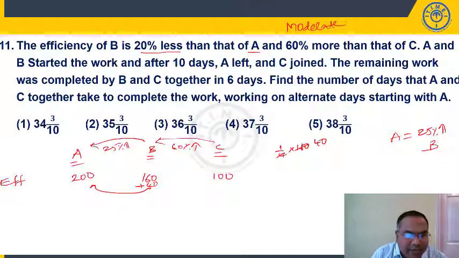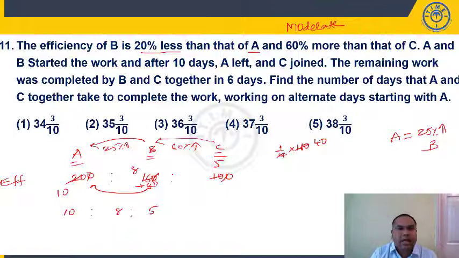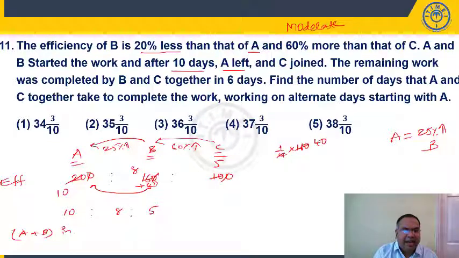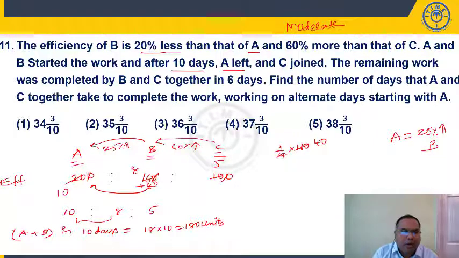So what are the ratio of their efficiencies? If you take the ratio here, 2 tens to 16 means 8 times. This is 5 times. So efficiency of A is to B is to C is 10 is to 8 is to 5. Now what is the question? A and B started the work. After 10 days, A left. So A plus B have worked for 10 days. A plus B in 10 days, how many units they would have completed? A and B together will do 10 plus 8, 18 units. For 10 days means they have completed 180 units. Right? Then A left, C joined.